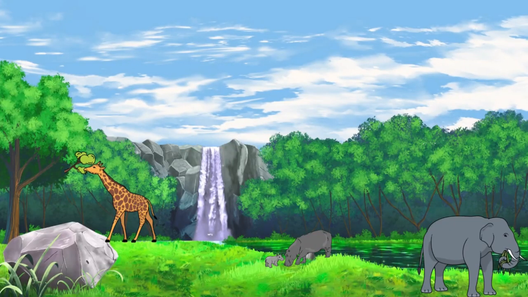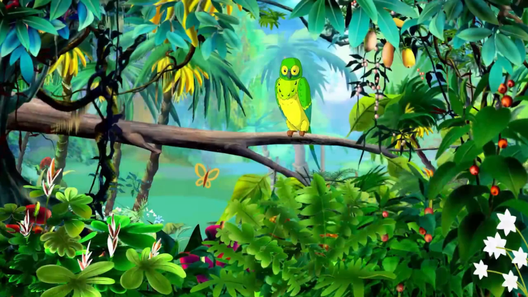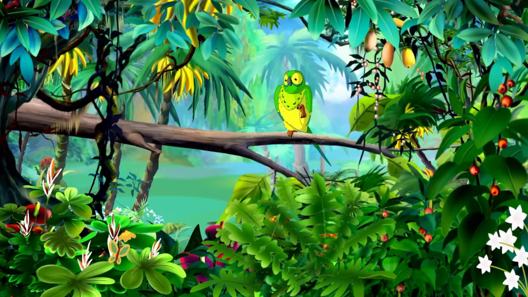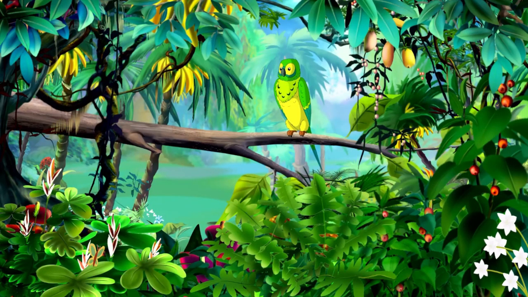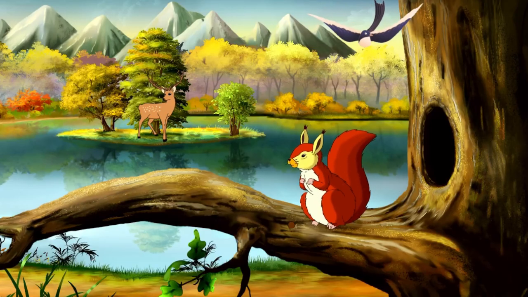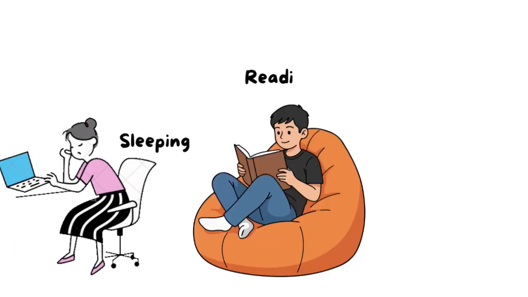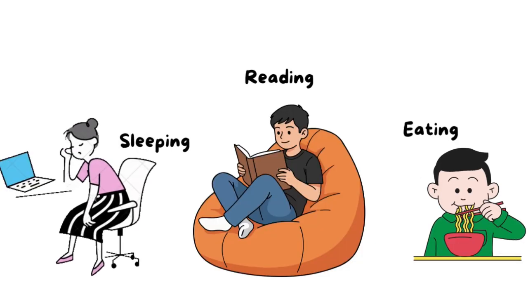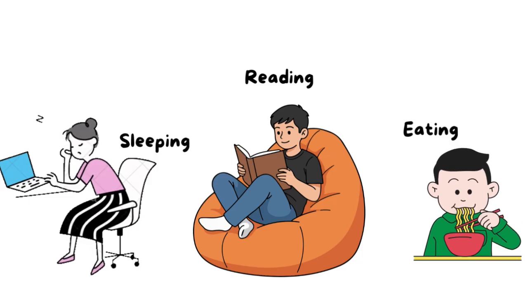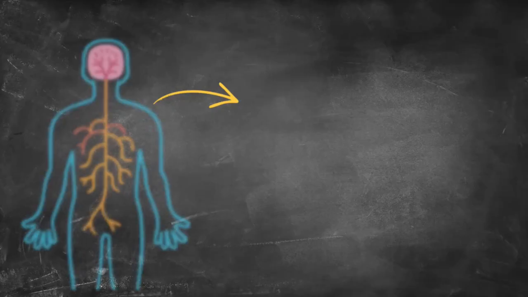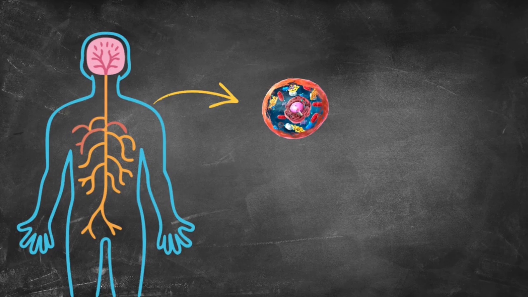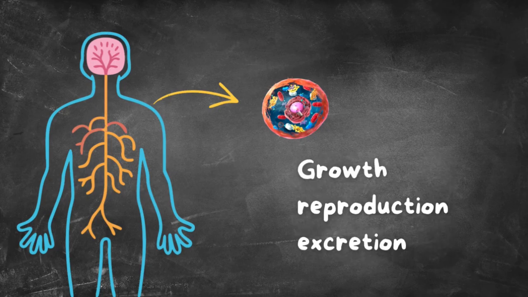As we all know, every organism requires energy to perform its basic life processes. It can be both internal and external. Externally, we require energy for sleeping, reading books, eating, etc. But internally, we have cells, and the cells perform our basic life processes like nutrition, growth, transport, excretion, reproduction.